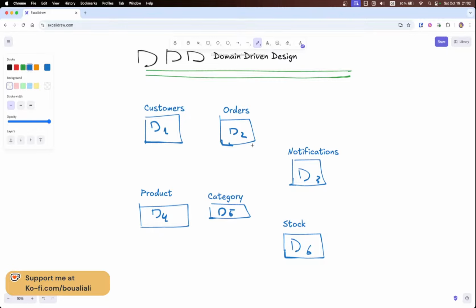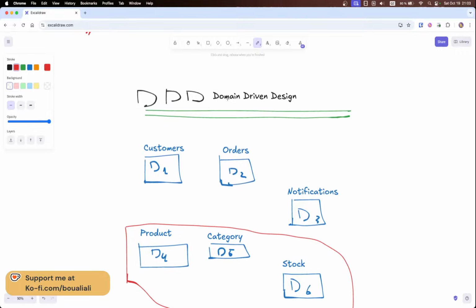All right, so this is how we can decide how to split our application. This is the first part, but you need to pay attention to something, and I will come back to it later on. I will put this part into a red area, and I will come back to it right now. The first thing that we spoke about is domain driven design, or DDD. This is a way we can split our application.